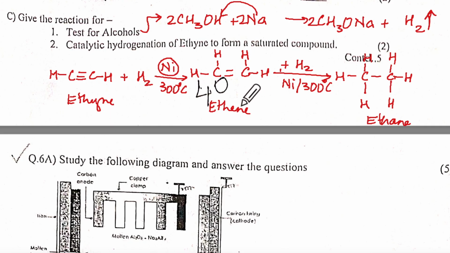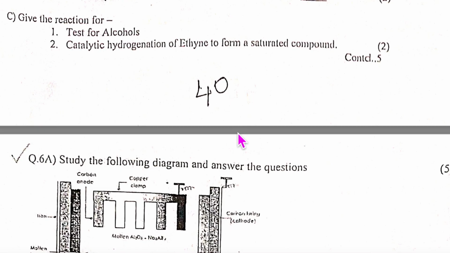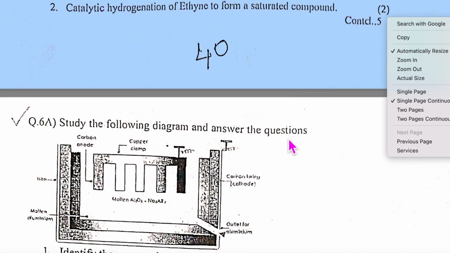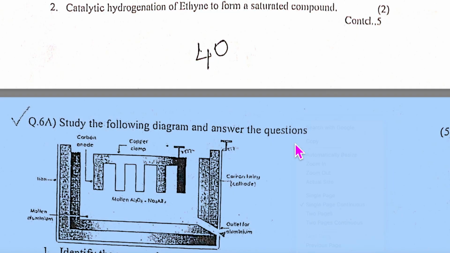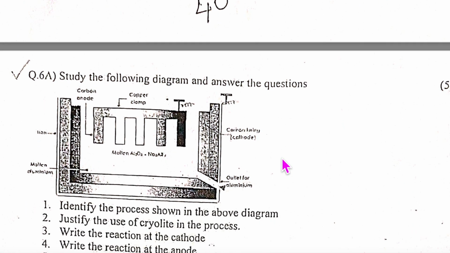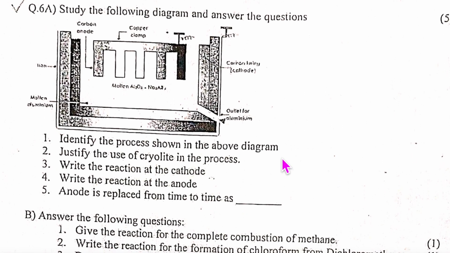Somebody said ethylene over here. Please do not use the common name. If I'm using IUPAC, please do not put ethylene here. You will confuse yourself, and you will confuse the examiner. Do not try to trick the examiner into giving you marks. This is for 2 marks. This needed a little thinking. Question number 5 we finished.